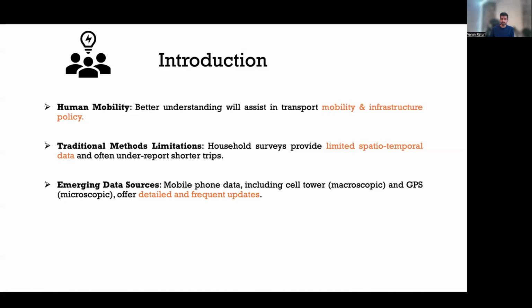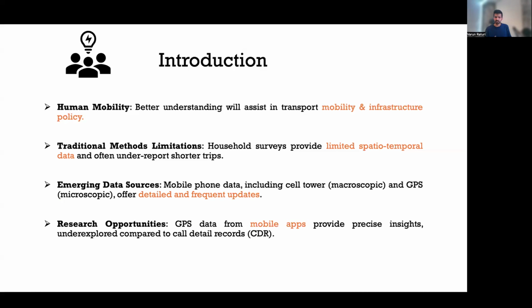When it comes to transportation, there are a lot of studies that have used CDR data or GPS data to make mobility estimates. These data give us new opportunities. CDR data has been used quite extensively in the literature to determine OD matrices, whereas app data, or GPS data from mobile apps, has not been that extensively studied. There is also an advantage of using GPS data over CDR data because it is more precise on location compared to CDR locations.